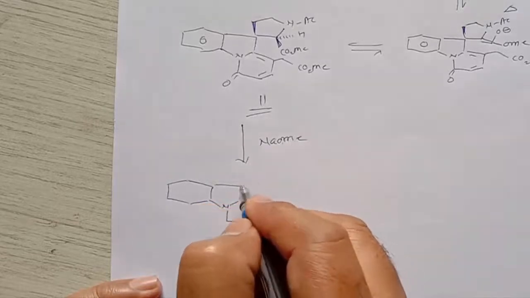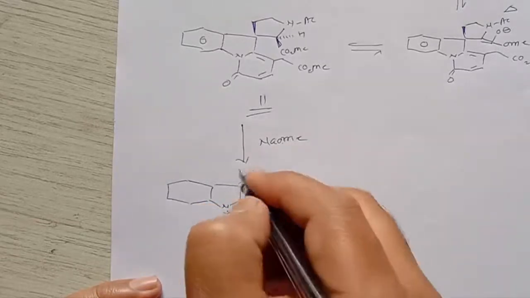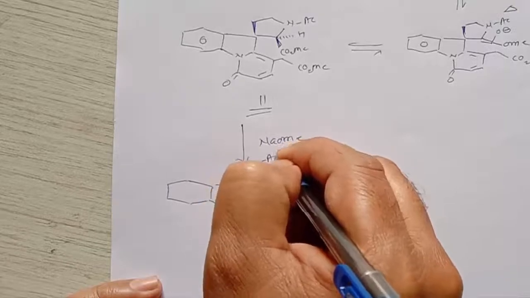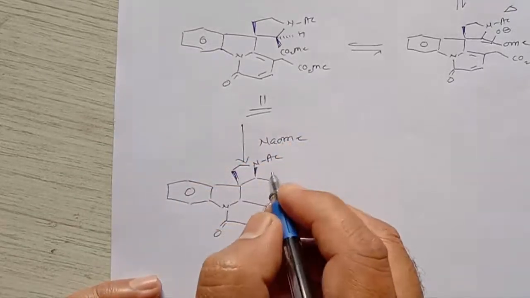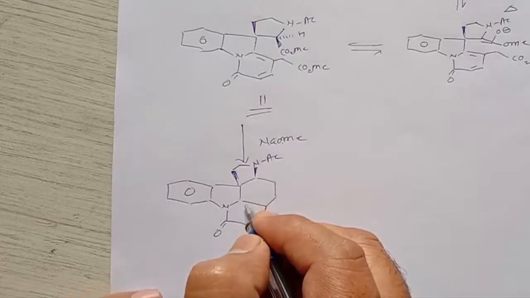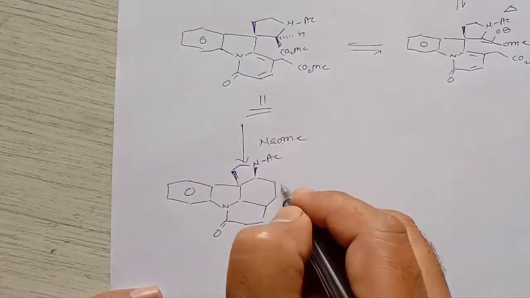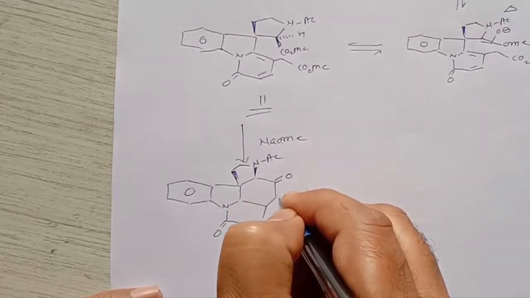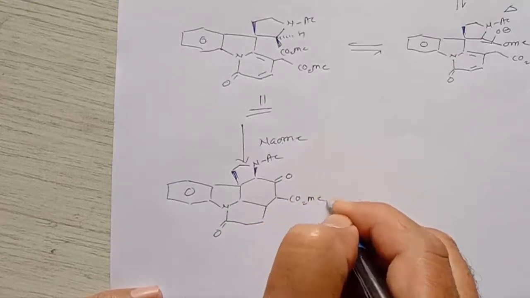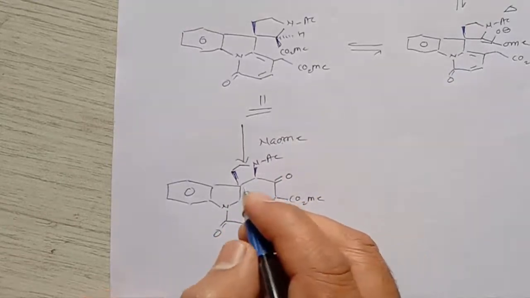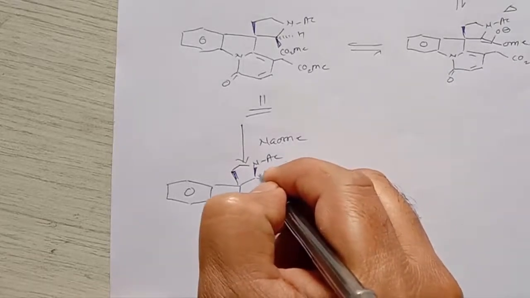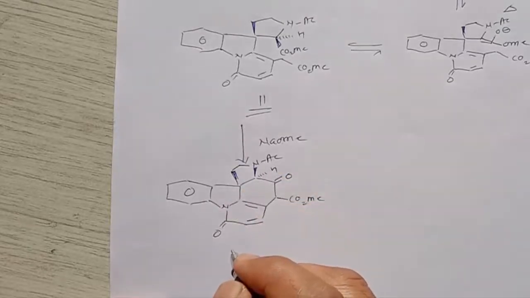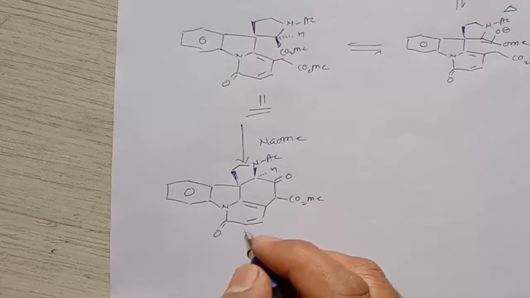So it gives formation of a cyclized compound. Here the NAC group is there, so this is an aromatic ring. Here is a carbon-carbon double bond, and then it can convert into a C double bond O here. Here is CO2Me, and these are the double bonds, right? So this molecule is formed here. Here we can see this hydrogen is below the plane, and this is the intermediate.